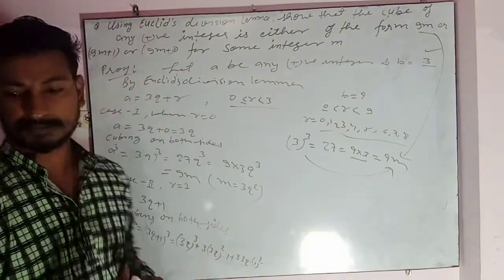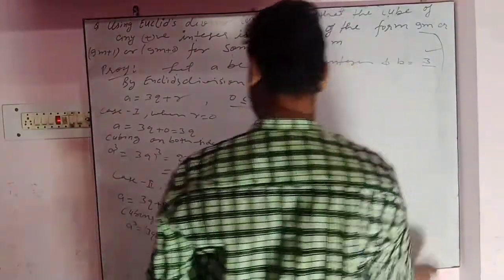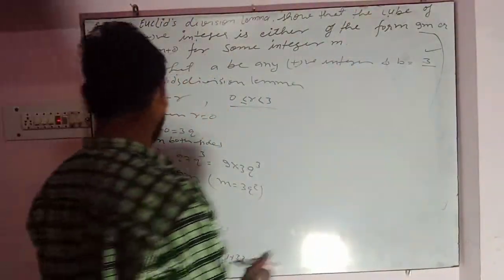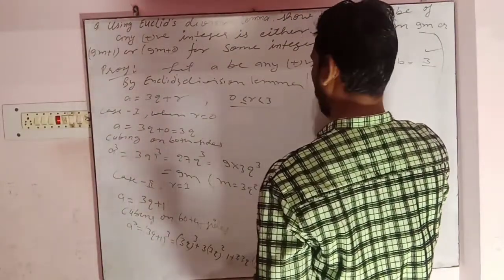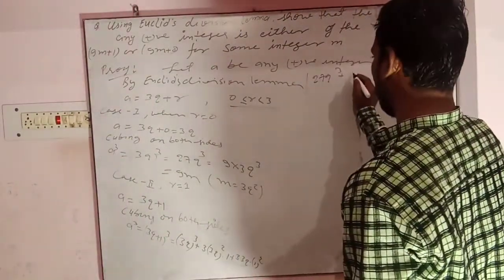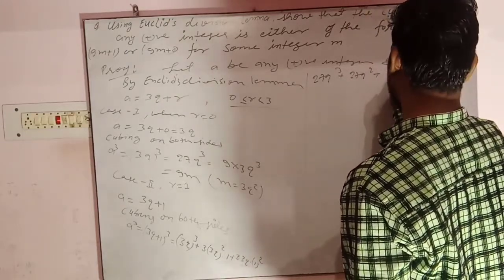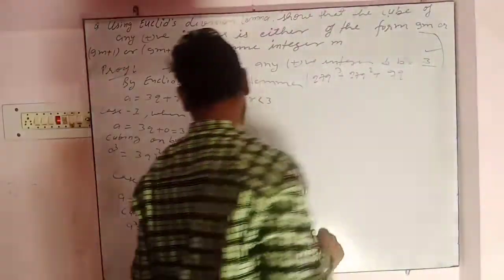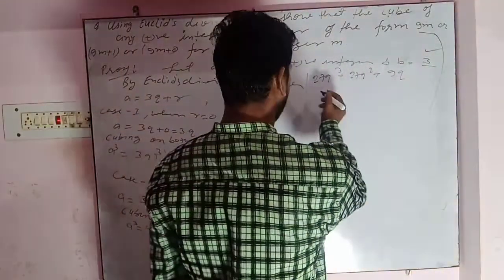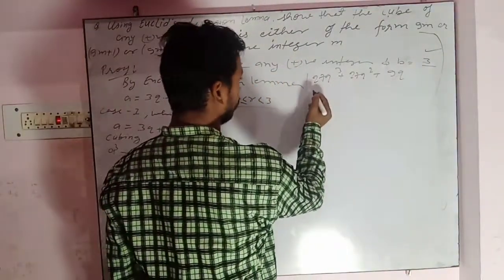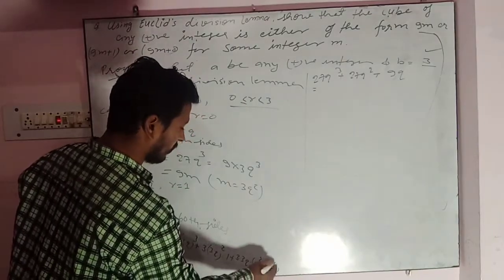Now this we can write as 27q cube plus 27q square plus 9q plus 1 cube, which is b cube.